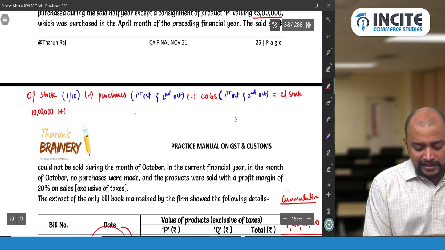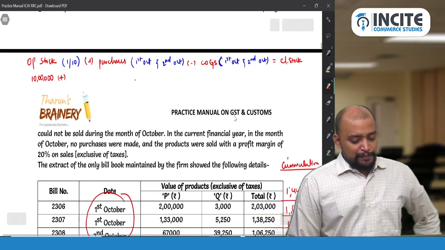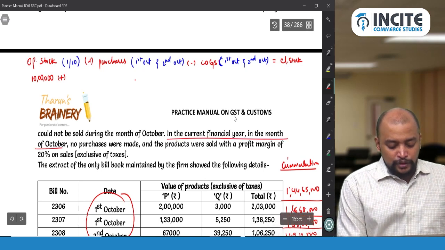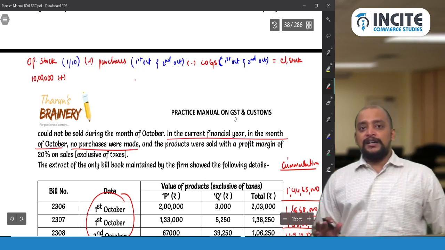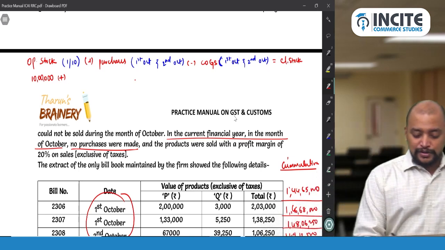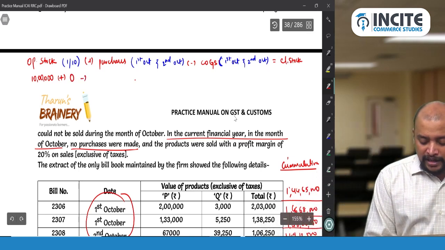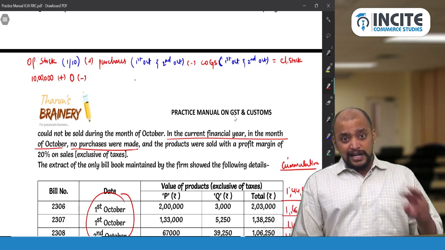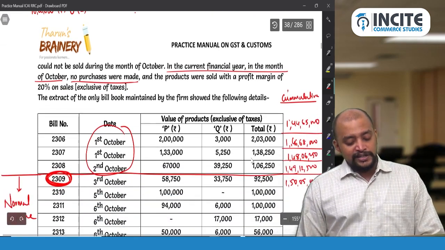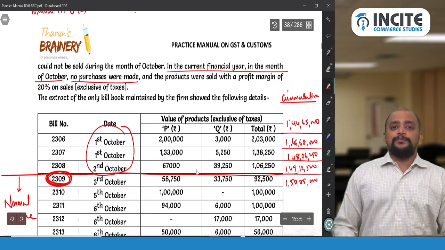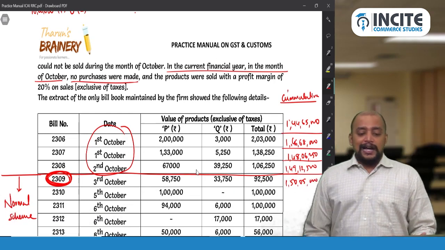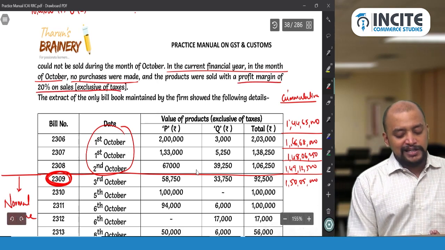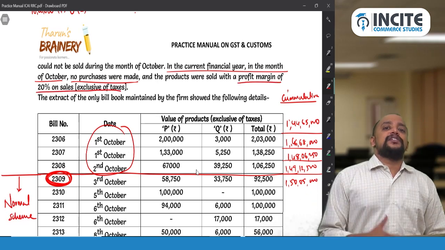And purchases. For that we need to check the purchase information. In the current financial year, in the month of October, no purchases were made. So no purchases, and we don't have to take anything. Minus cost of goods sold. What is the sales for the days? Two days, 3 invoices. Don't take Q, take only P, because we have a profit margin of 20% on sales, which means 80% will be the cost.